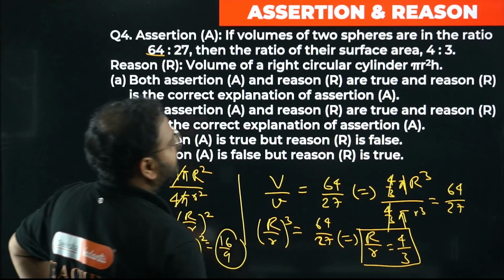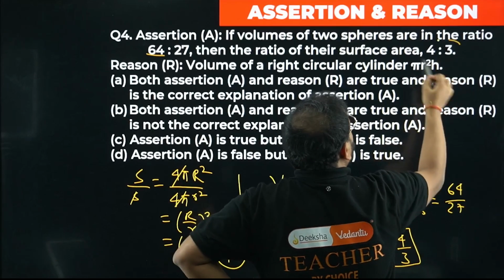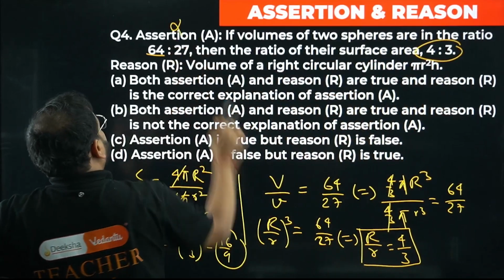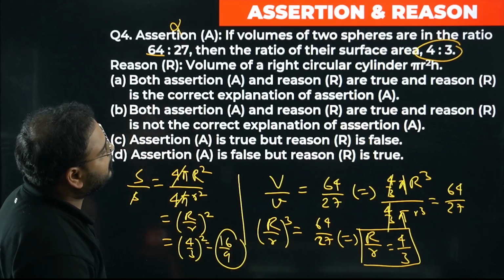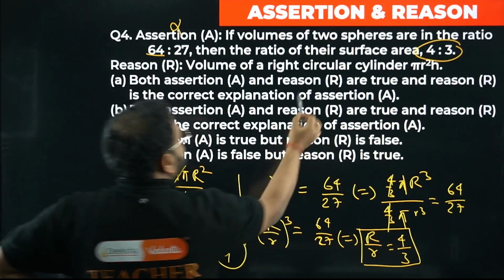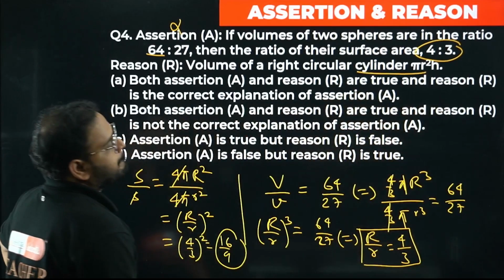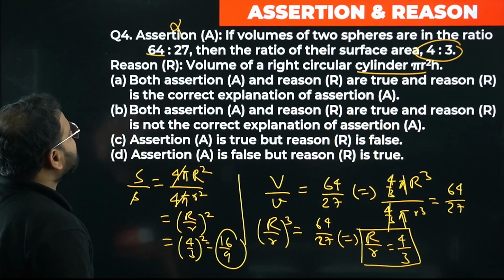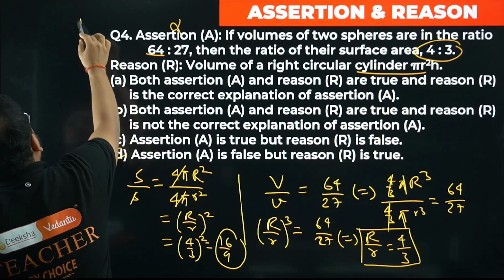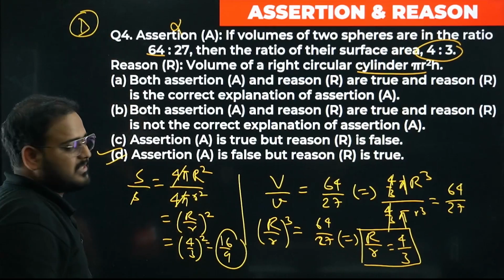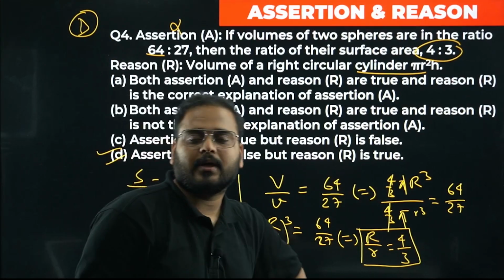How much is it? 16 by 9. But they have written here 4 by 3, so it means the assertion is incorrect. Volume of a right circular cylinder is pi r square h. This is the cylinder's volume, right? This is correct. So reason is true, assertion is false. Option D. Option number D is suitable. Please have a look. Very good question.